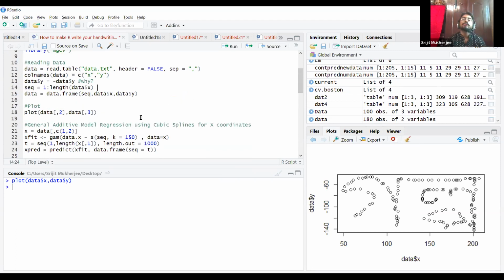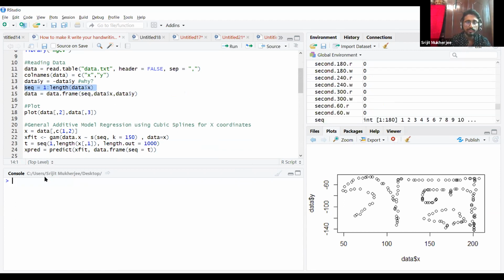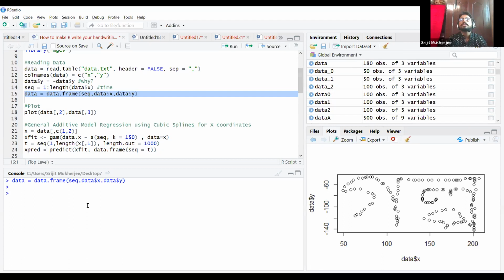So what we need to do now is create the timestamps, the time that is going through it, because it's important for the animation part. So that is a sequence. This is the time part. I should make a comment. Now I will create the data where the data is a time frame, the X coordinates and the Y coordinates.